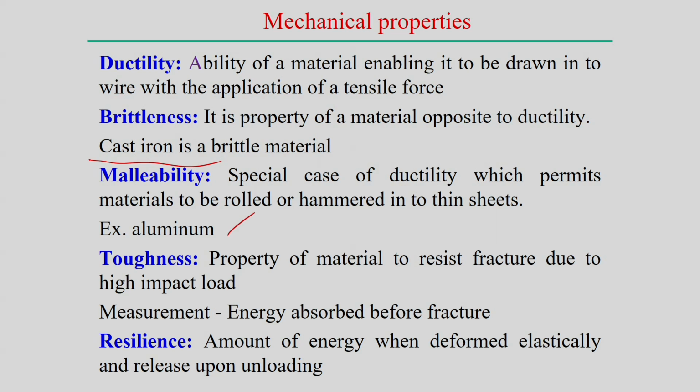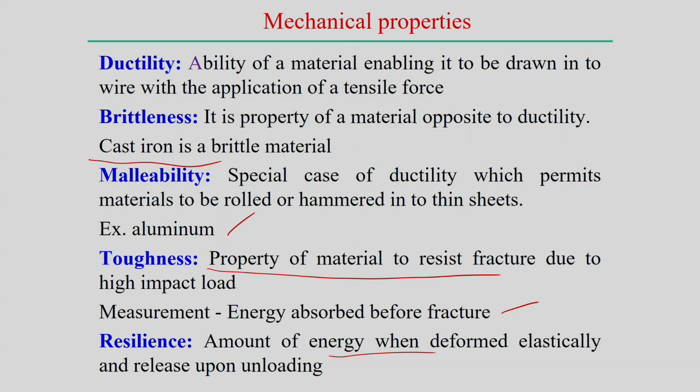Similarly, toughness we can measure by the amount of energy absorbed before fracture. That is the measure of the property of the material to resist fracture due to high impact load. Resilience is the amount of energy when the material is deformed elastically up to the elastic point and released upon unloading.